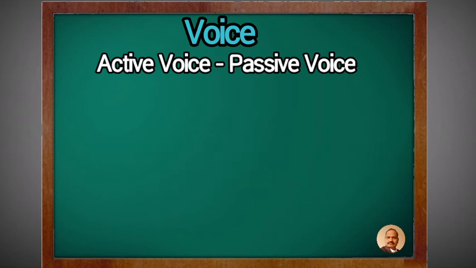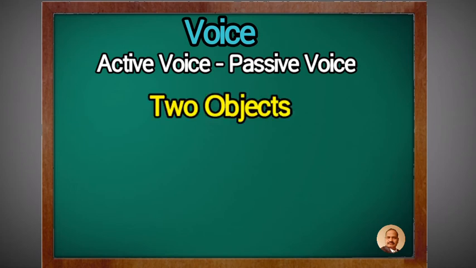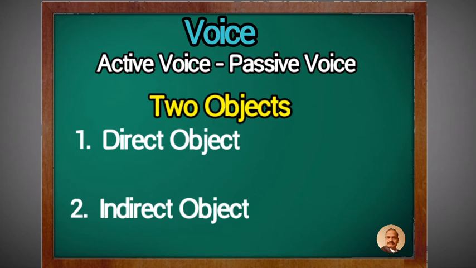Now see the next examples. In some examples there are two objects, one is the direct object and another is the indirect object.